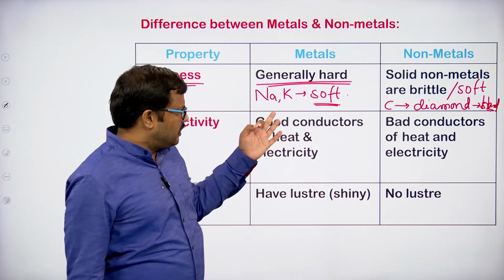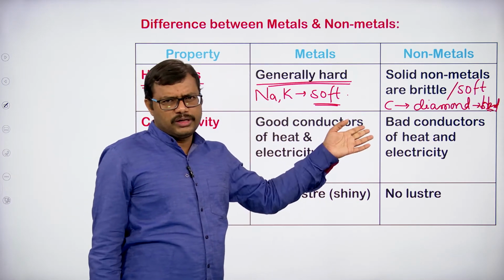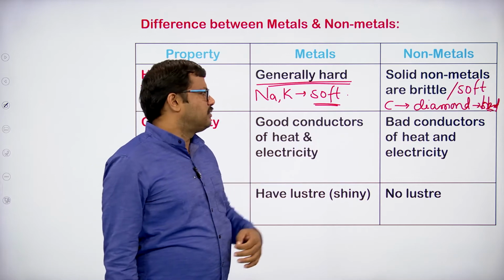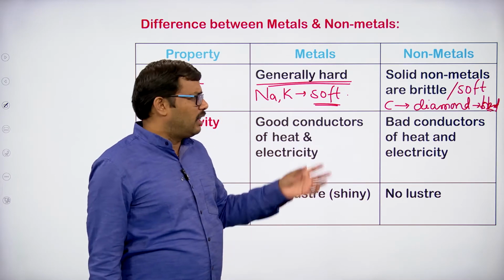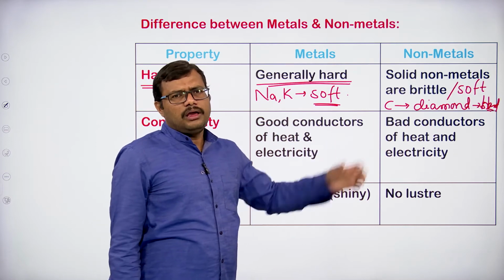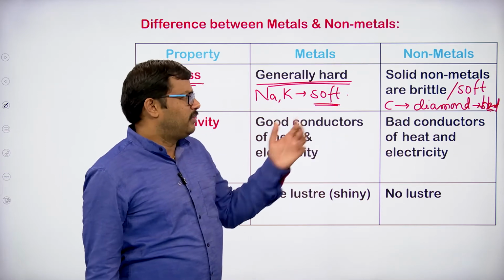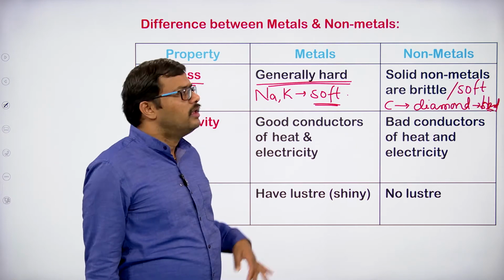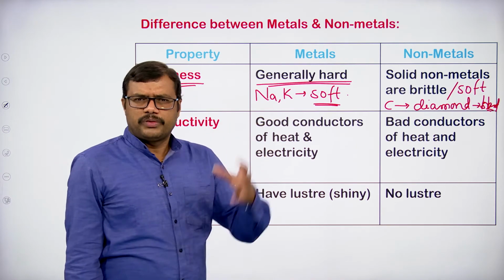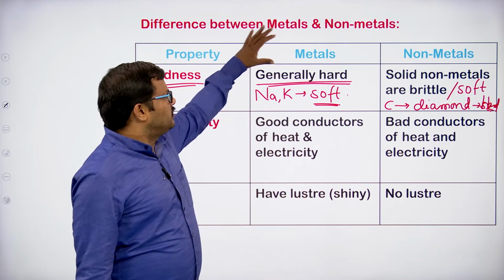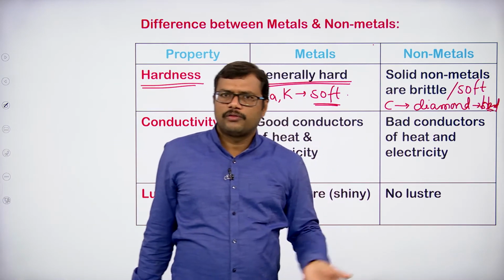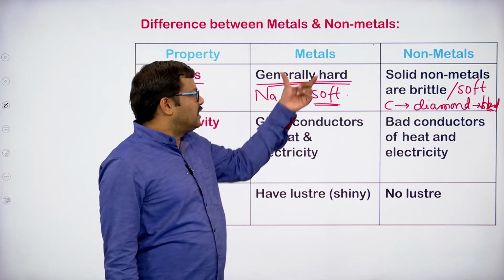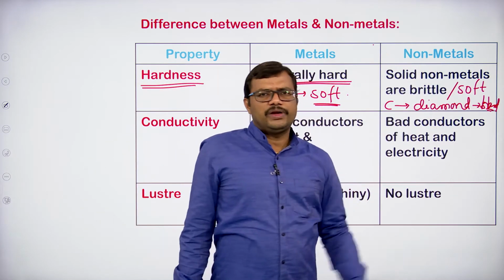Similarly we can also have boron. Boron also exhibits some hard nature because of the presence of the structure. The structural formula or the structural component leads to the formation of hard substances from the non-metals as well. Okay, so in general, we can say that metals are very hard, non-metals are soft, but of course there are some exceptions. Some metals are soft, some non-metals are very hard.